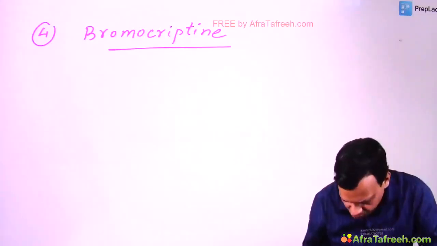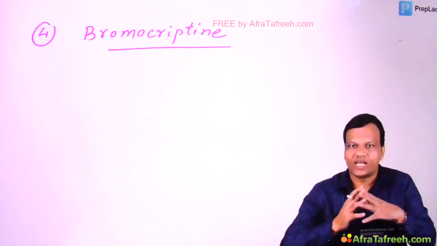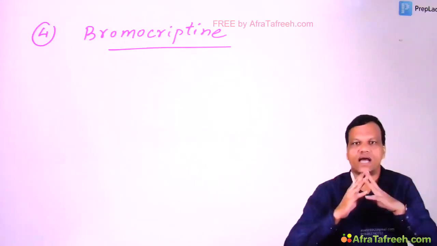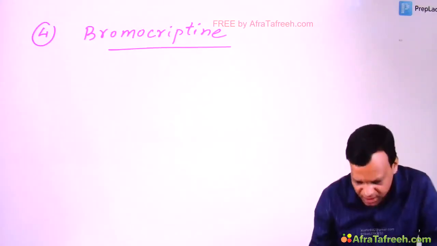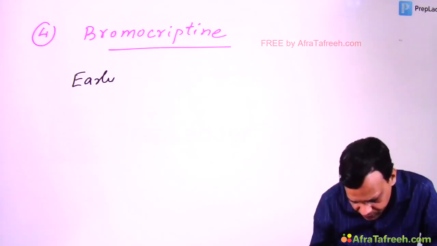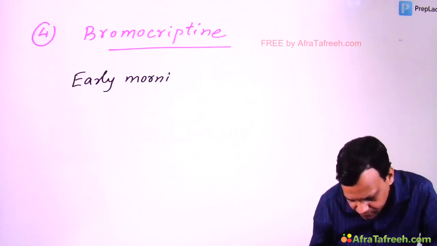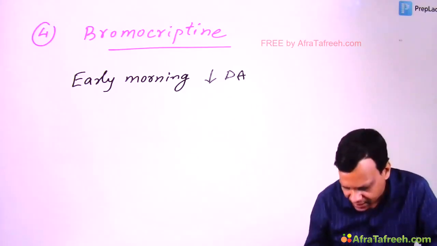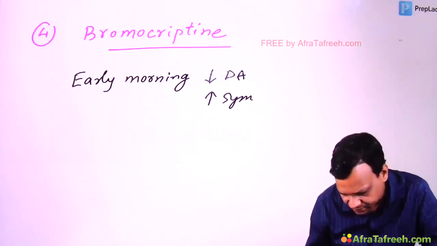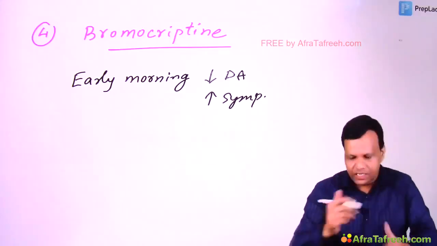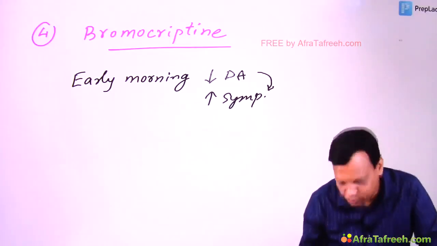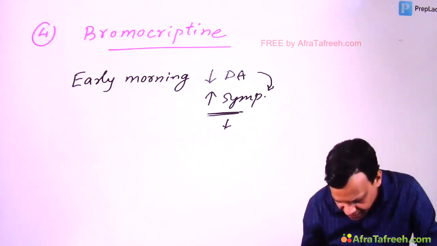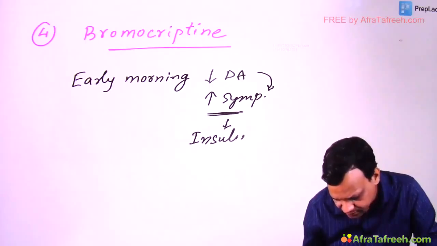Now, in many studies it has been found that in type 2 diabetic patients with insulin resistance there is an early morning decrease in dopaminergic activity and increase in sympathetic activity. Actually, decreased dopaminergic activity is contributing to increased sympathetic activity, and it has been found that the increased sympathetic activity results in insulin resistance.